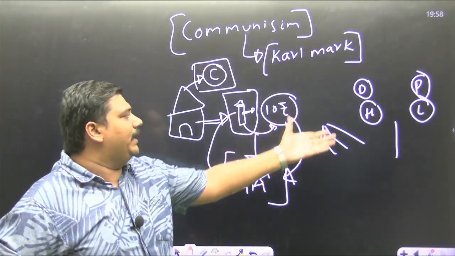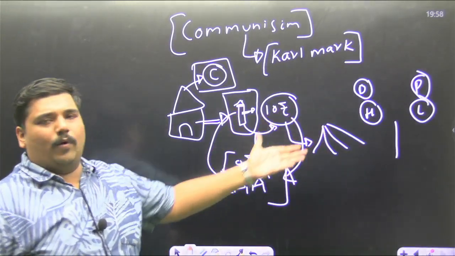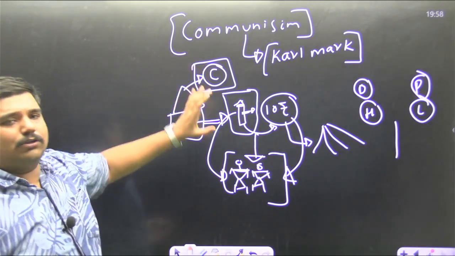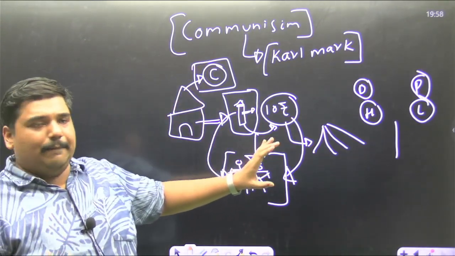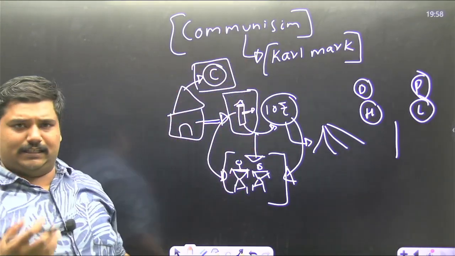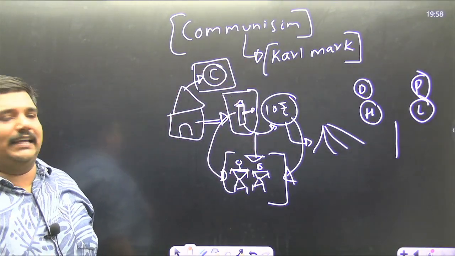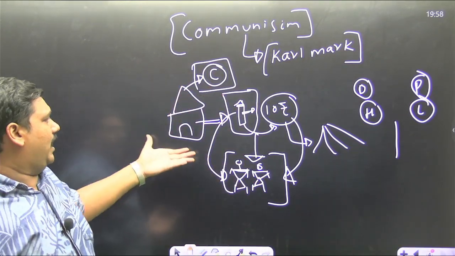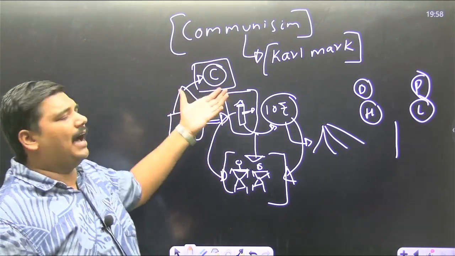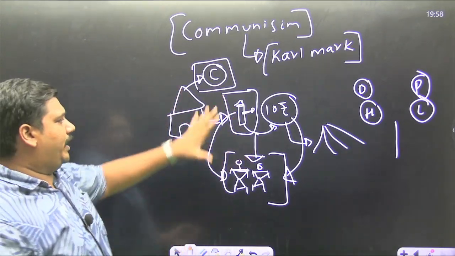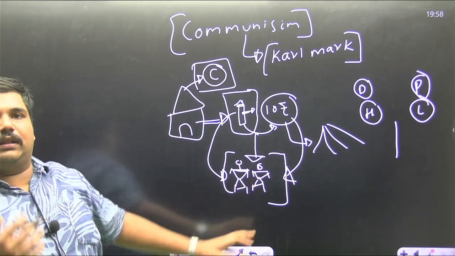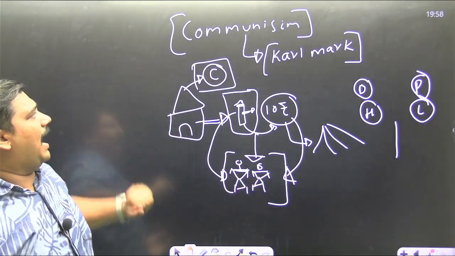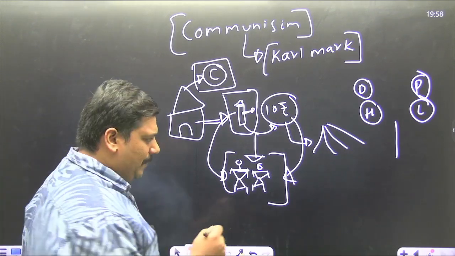Say there are 10 people, each of the 10 individuals should get 1 rupee. Whereas this capitalist also will earn money, but the job of the capitalist is merely a trustee. This capitalist should act as a trustee to the institution. They should not harp on the profit. The majority of the profit should go to the laborers. This is the idea of Karl Marx.